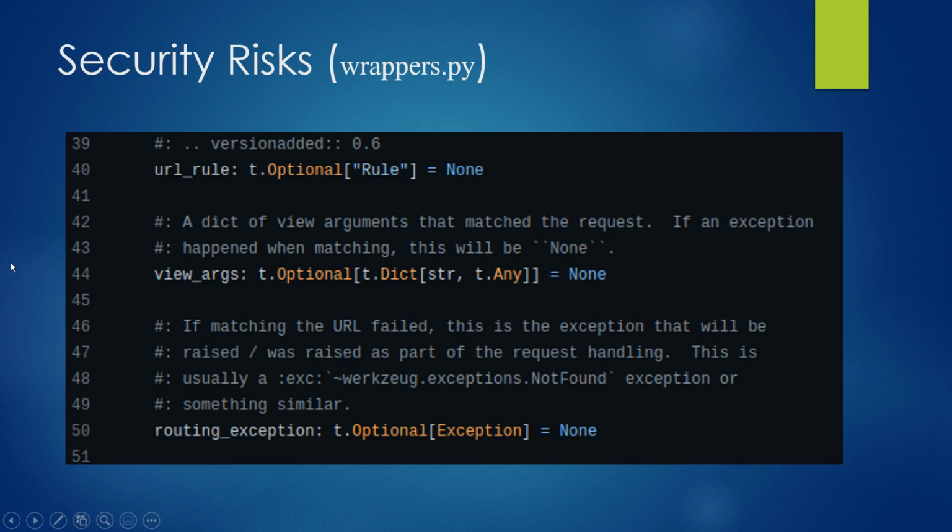This is an example from wrappers.py in the source Flask GitHub folder. We chose this file because it holds the request and response objects, which are central to every Flask application and web interaction. We feel this is a good example of a design concern that we have. There are 3 variables here that are initialized to a Python None. What struck us was the lack of immediacy in the error handling, particularly in the routing exception.